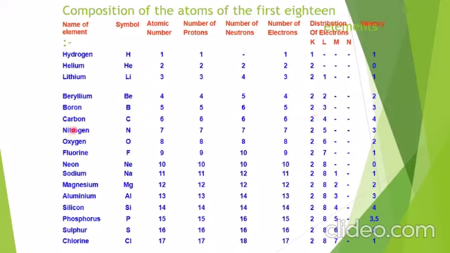Now coming to carbon. Carbon has atomic number 6, number of protons 6, number of neutrons is also 6, and number of electrons is also 6. So अगर हम इसको distribute करें 6 को in 2 shells, that will be 2 4. अब इस shell में we know that 8 electrons should be there, but 4 are present. So what will be the valency?